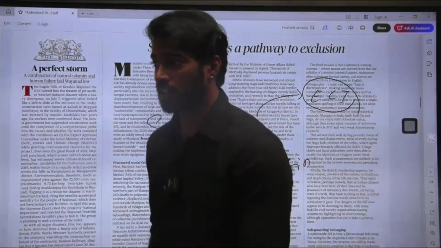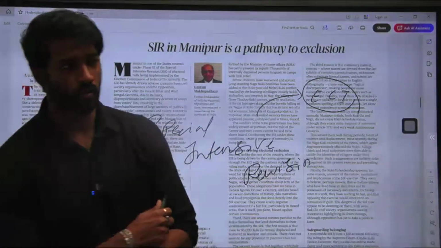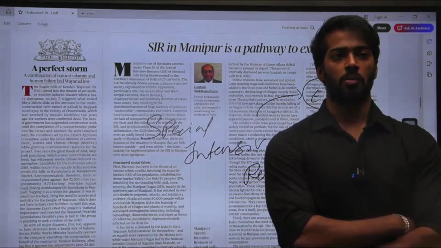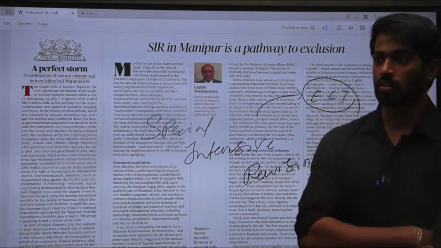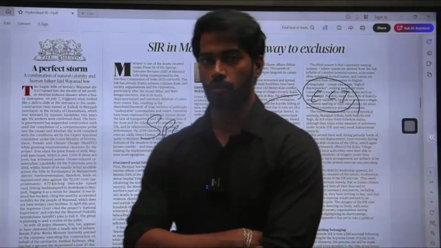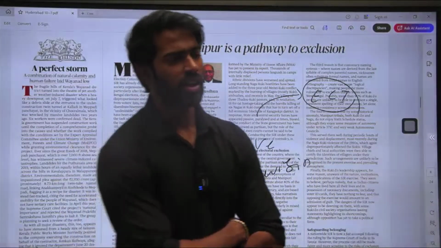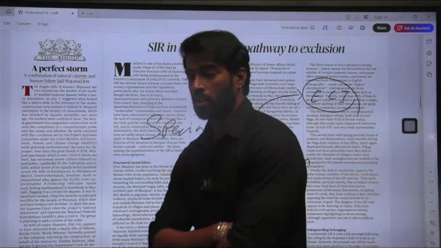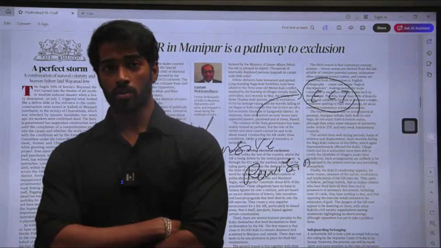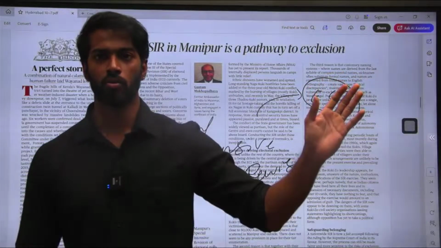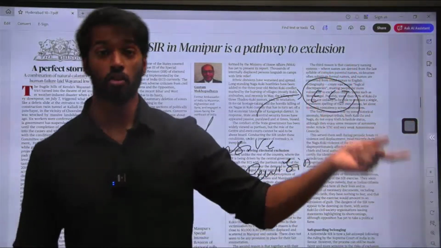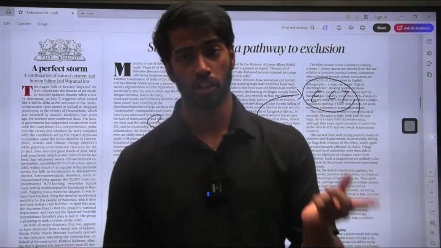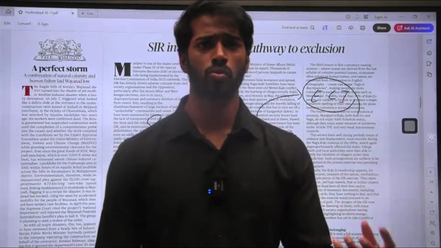Whenever that happens, it is the duty of the Election Commission of India to ensure that we are updating our voter list frequently so that the democracy or the right of voting is fair. That is the first thing. The second thing is whenever there is a deceased person, and any person expires, the chances of removing their name is very low. Many people have not been removed from the voter list just because they're deceased, and that is also something that can be misused, and people can use those votes for fake votes.